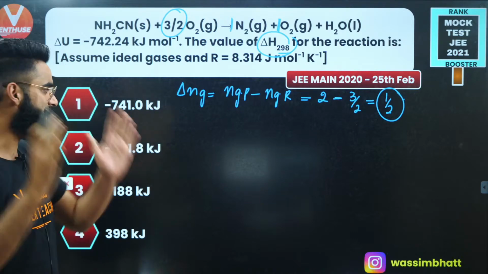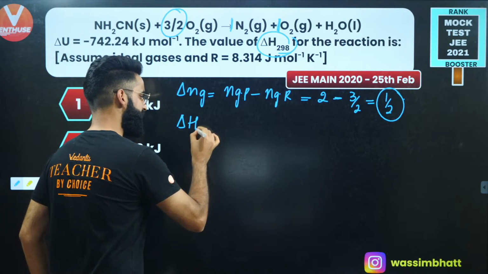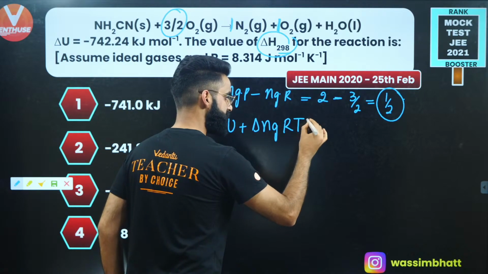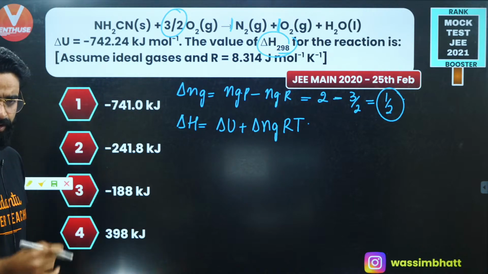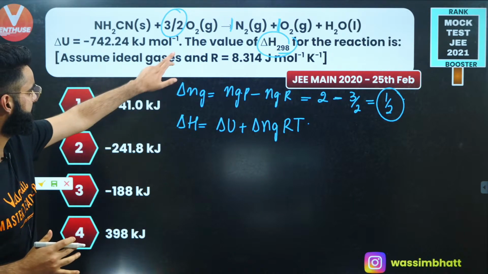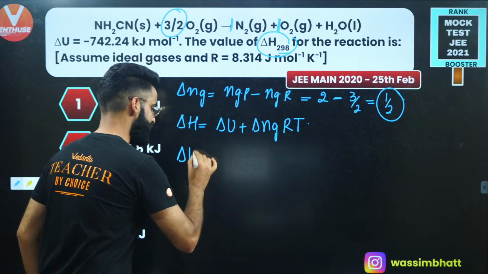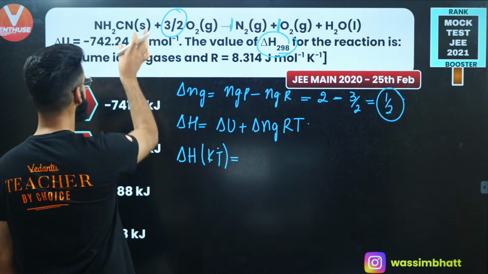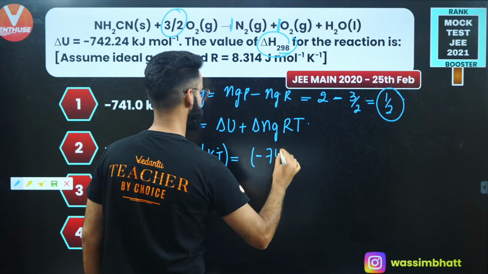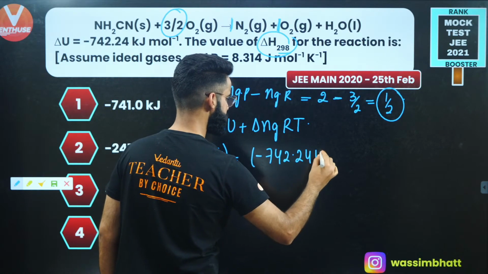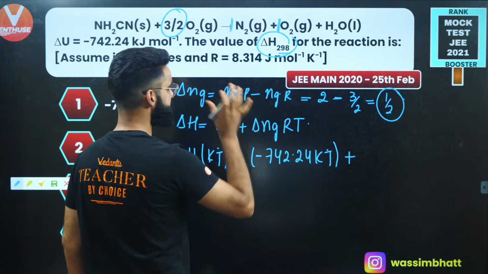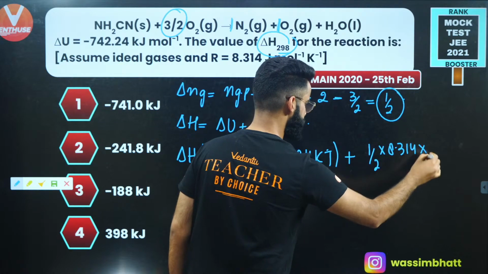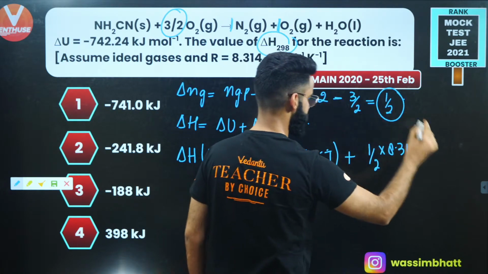Now we will understand. We know the formula delta H is equal to delta U plus delta Ng RT. This is the relation between delta H and delta U. I hope you remember this, correct? We are supposed to calculate the value of delta H in kilojoules. It will be equal to delta U, which is minus 742.24 kilojoules, plus delta Ng, as we have calculated, 1 by 2, multiplied by 8.314 joules per Kelvin per mole, multiplied by the temperature, 298 Kelvin, right?